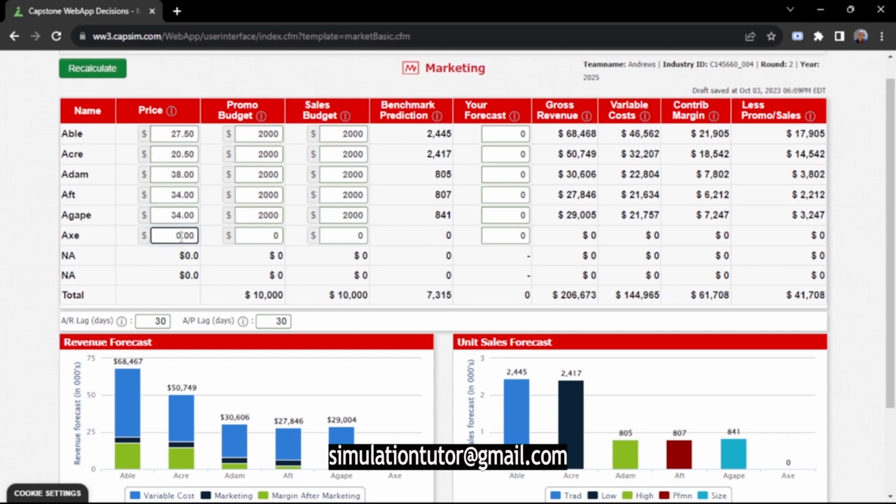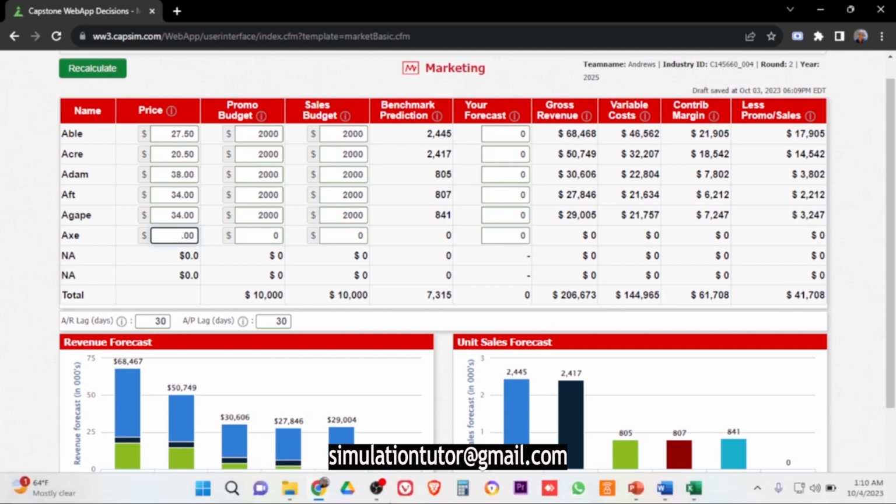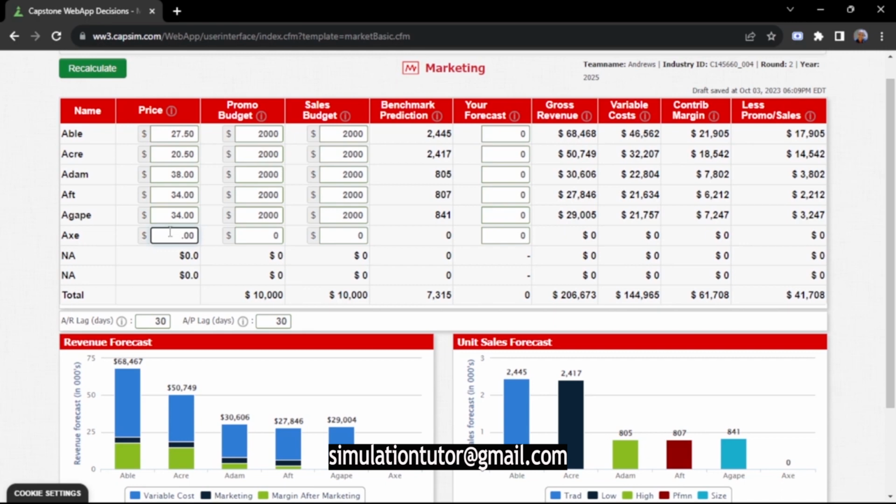Now, to sell this new product, I should give it a specification in terms of pricing, invest in the promo budget to increase its awareness, and invest in the sales budget to increase its accessibility. So I'll give it a price of 34 because I want it to sell in the size market segment competitively. My promo budget will be 2,000, and my sales budget will also be 2,000.